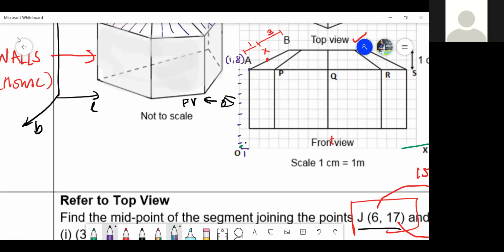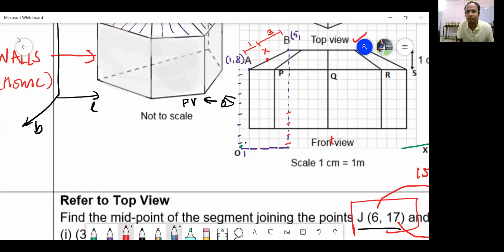Yes, sir. Similarly, this point B is how much away from the X axis? 1, 2, 3, 4, and this is 5. So this is 5 on the X axis. Agreed or not? How much above? 1, 2, 3, 4, 5, 6, 7, 8, 9, 10. So the next coordinate is 10. Did you understand?